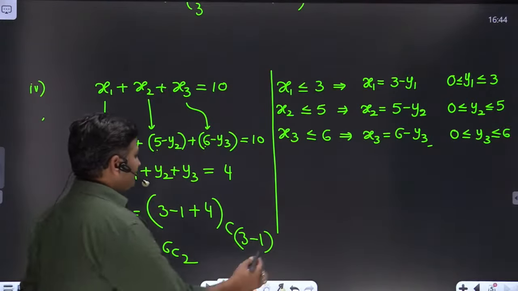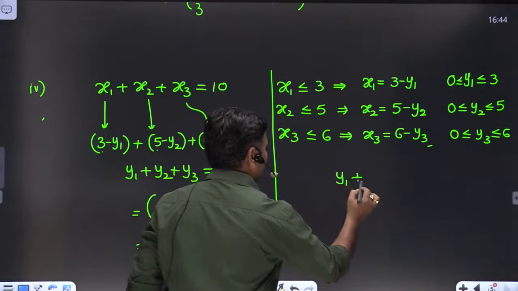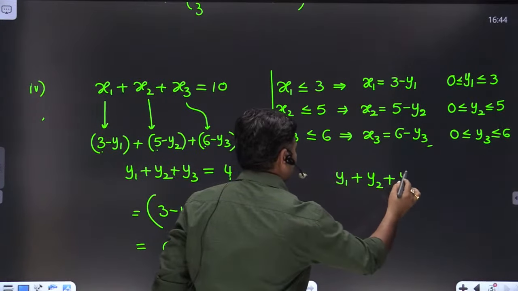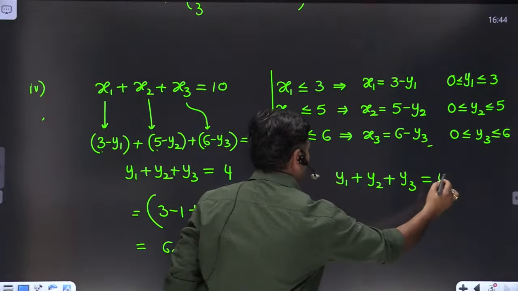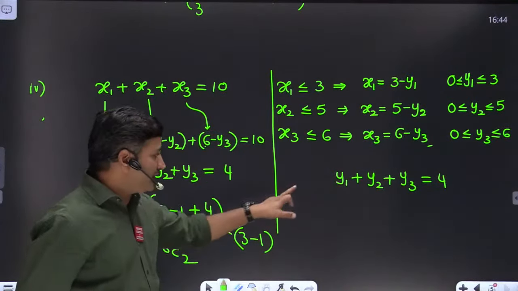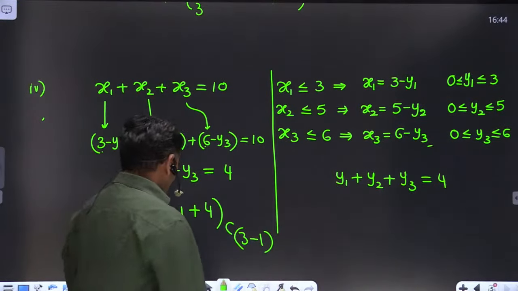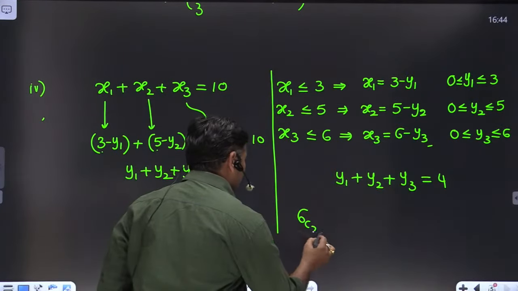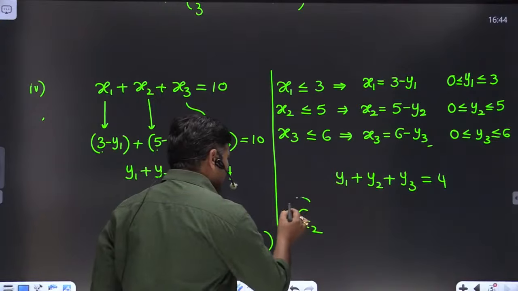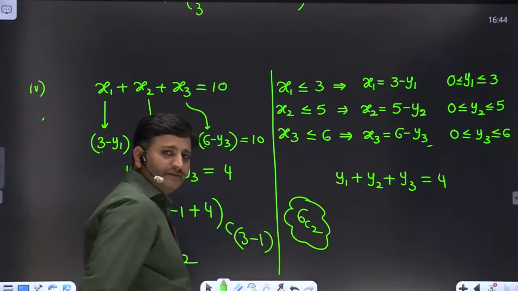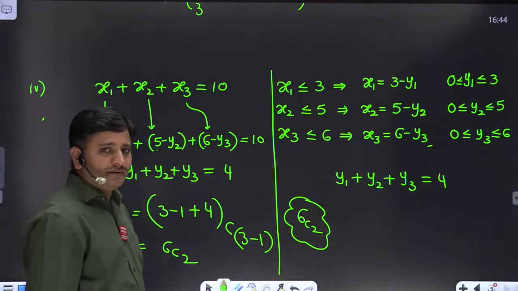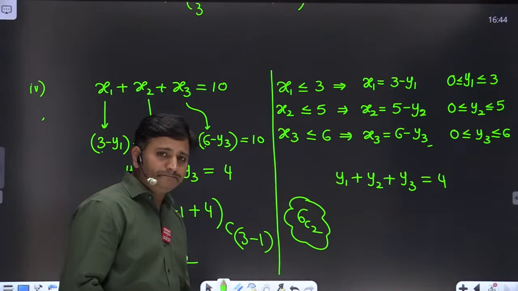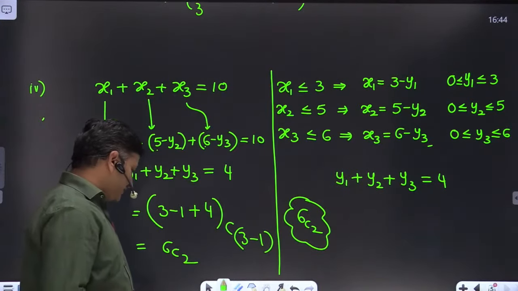Let me explain this. We are having y1 plus y2 plus y3 is equal to 4. How many solutions can we provide for non-negative integer solutions? In total we can provide 6C2 solutions. But my question is, are all these 6C2 solutions valid? Are all these 6C2 solutions valid? Let me see the chat box, friends. How many of you are answering?